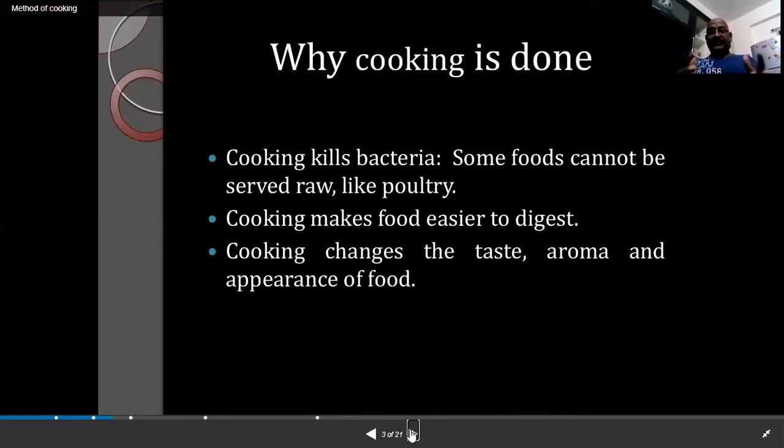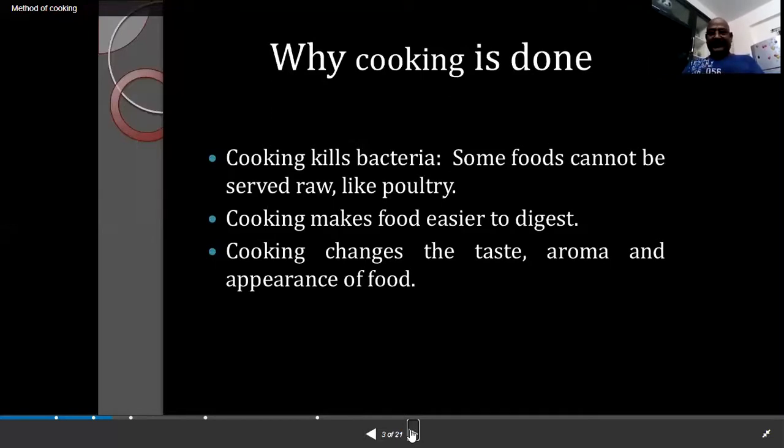Cooking makes the food easier to digest. Of course, you cannot eat raw chicken, raw beef or raw lamb, or raw chilies, or raw bananas. You cannot eat raw okra, or bendi. So when you cook the food, it is easy to digest for the human body, in the intestines. That is another reason why we cook the food thoroughly and eat.